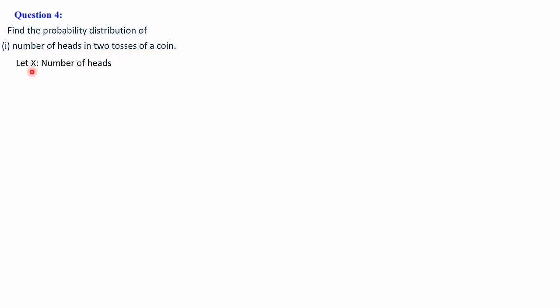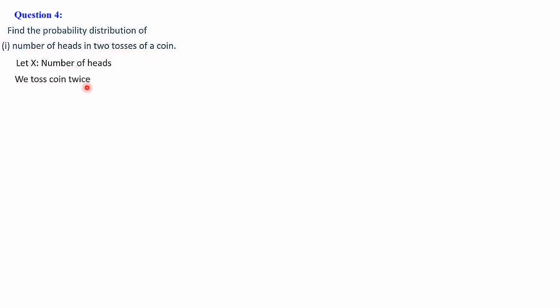Move on to question number 4. The question is, find the probability distribution of, first question, the number of heads in 2 tosses of a coin. Probability distribution only we have to write. So let x denote the number of heads. That is what the question asks: number of heads in 2 tosses of a coin.